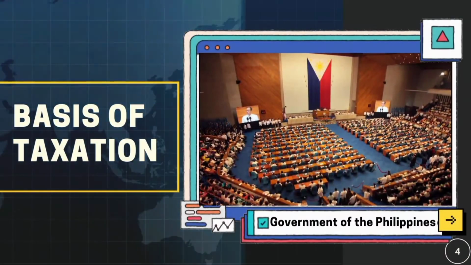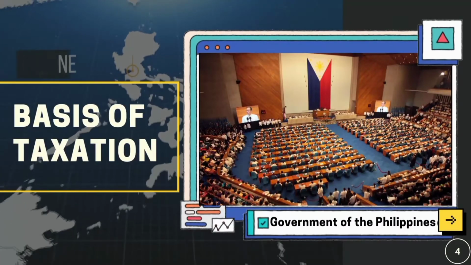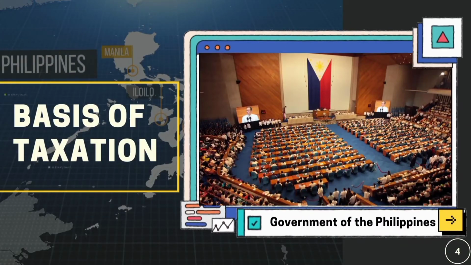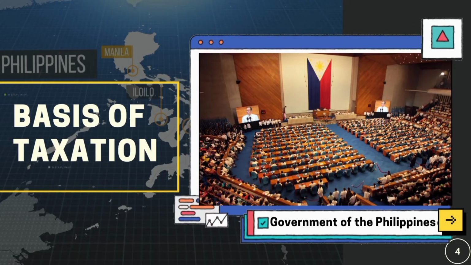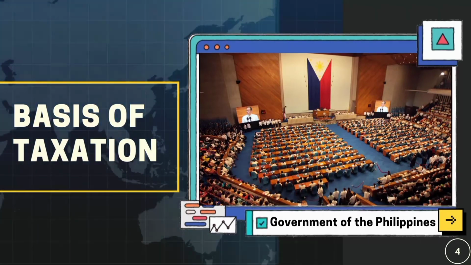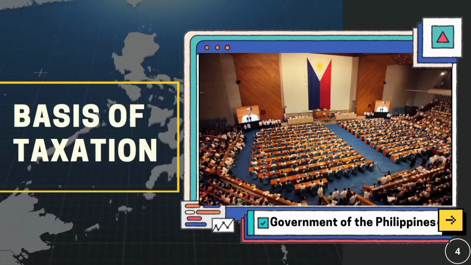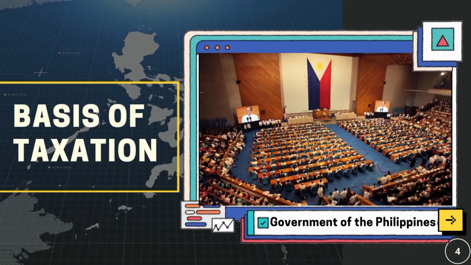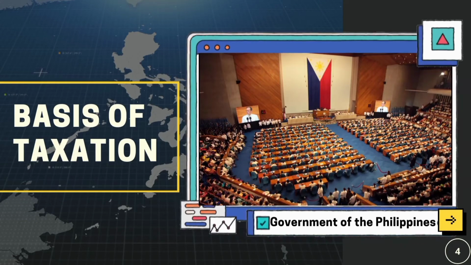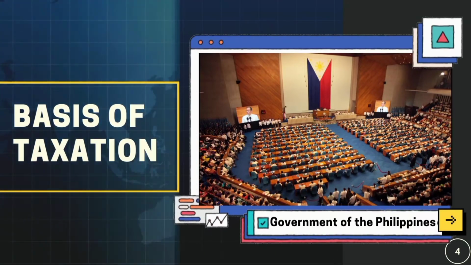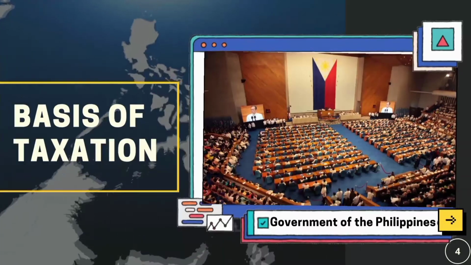That being said, the existence of the government is a necessity for the basis of taxation because the government cannot continue without a means to pay its expenses. That is why there are laws, ordinances, and rules and regulations imposed by the government. And so the government has the right to compel its citizens and property within its limits to contribute.